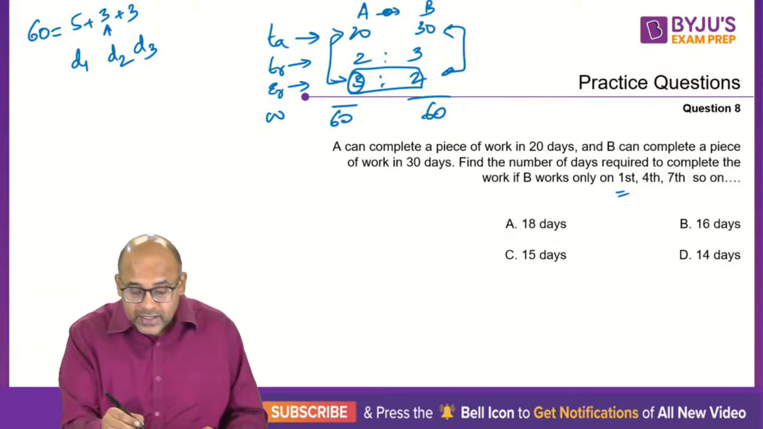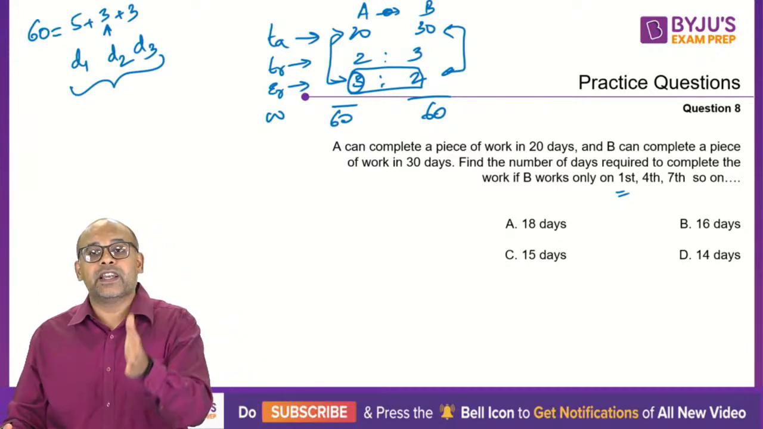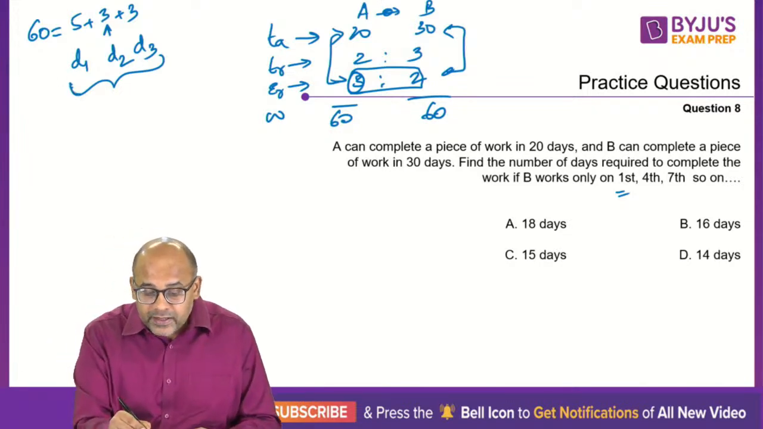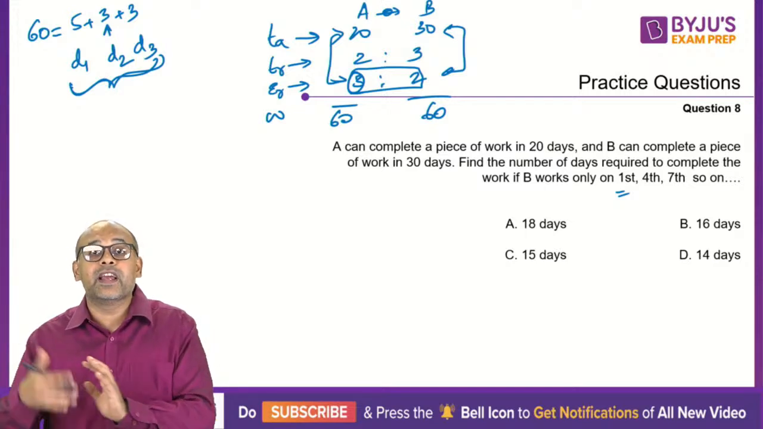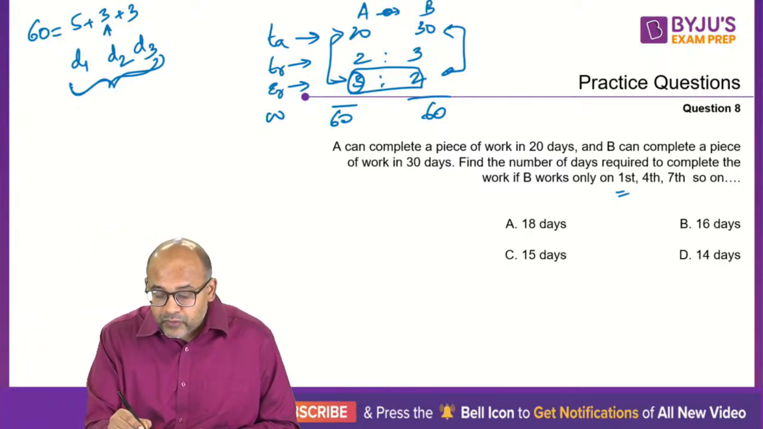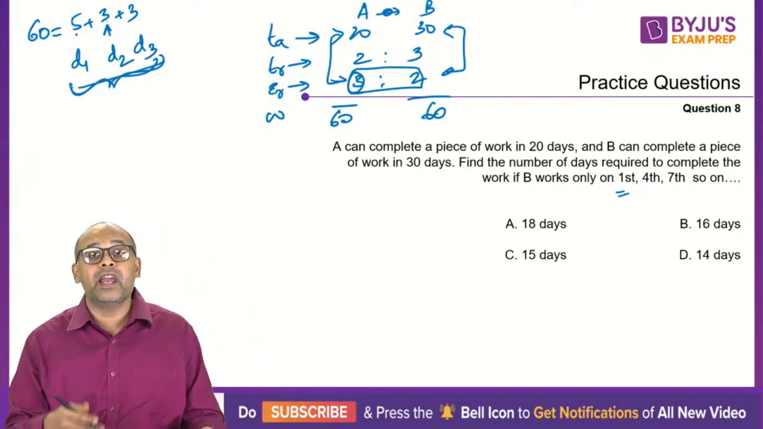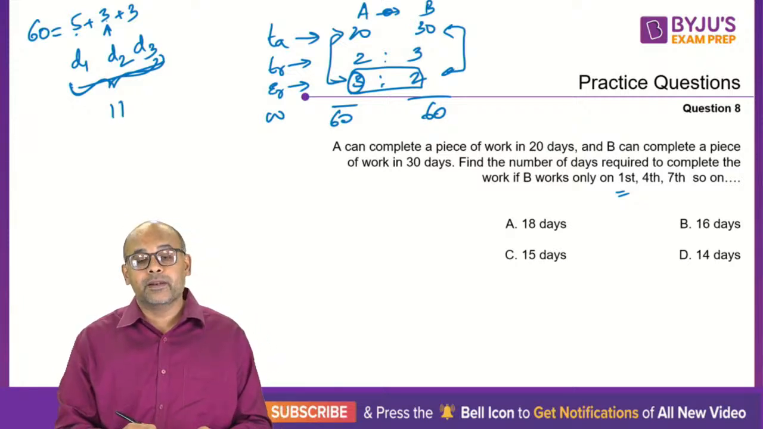So if you notice, every 3 days it is a repetition. First day, second day, third day. Then the fourth day is the same as the first day. So every 3 days, the way in which the work is getting done will get repeated. So let's take a look at what happens. Total work done for every 3 days will be how much? 5 plus 3 plus 3. How much is that? 5 plus 3 is 8, 8 plus 3 is 11. So in 3 days, 11 units of work will be done.